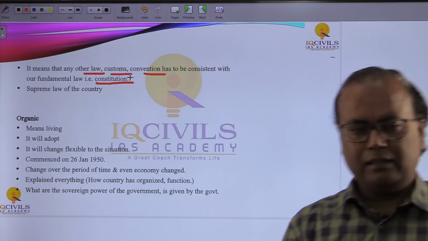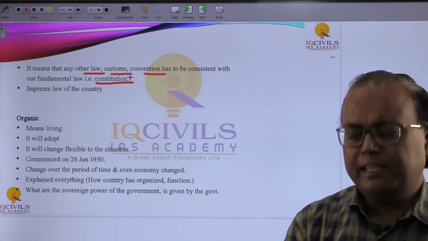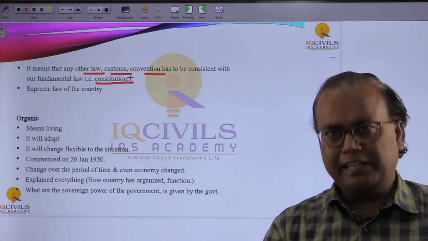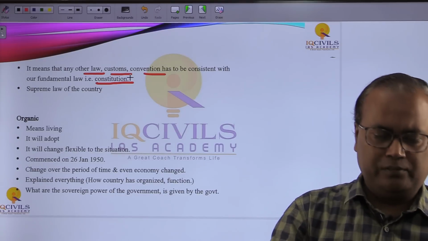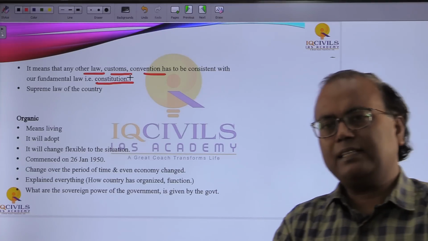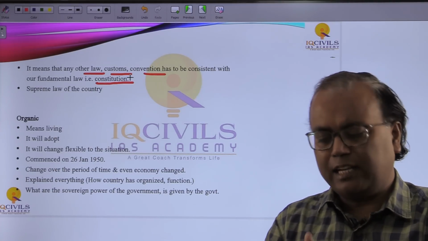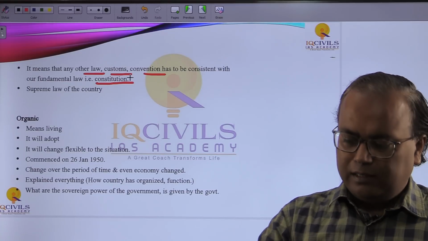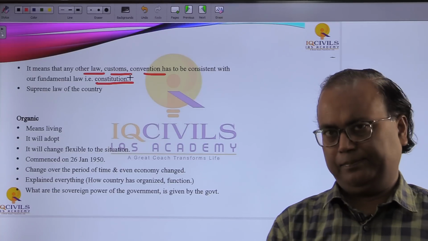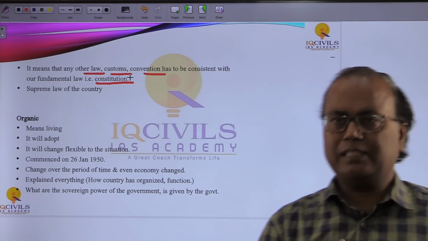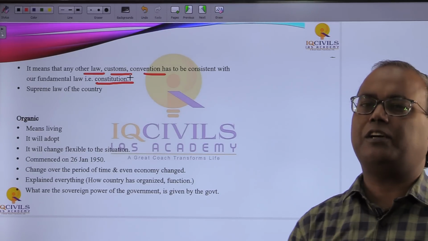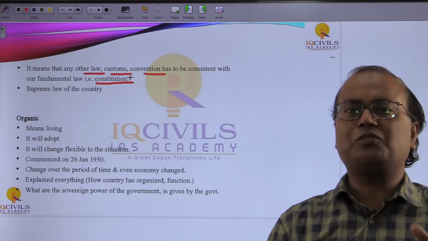Okay, in the 1970s, actually live-in relationship was not allowed, and right now even the offspring of those parents who are in a live-in relationship get the inheritance right according to the Supreme Court. So the supreme law has to change with the time. You can take the case of triple talaq also. So there are n number of examples related to it, that it has to change according to time, otherwise the Constitution is going to crumble.